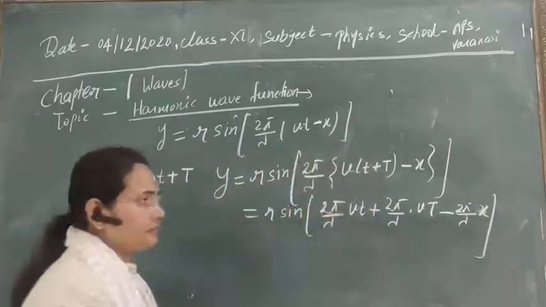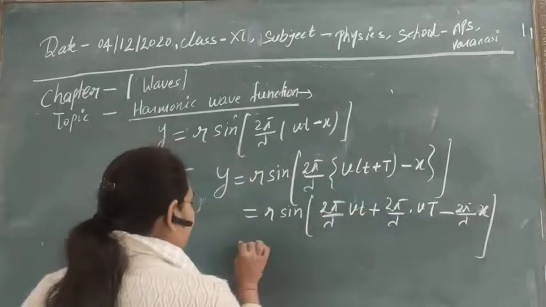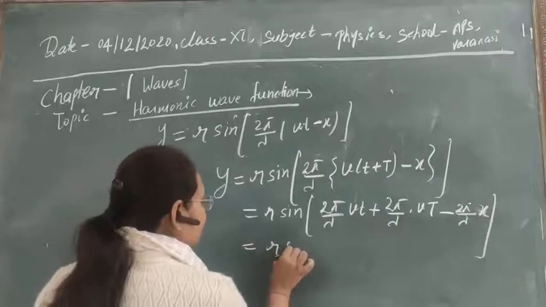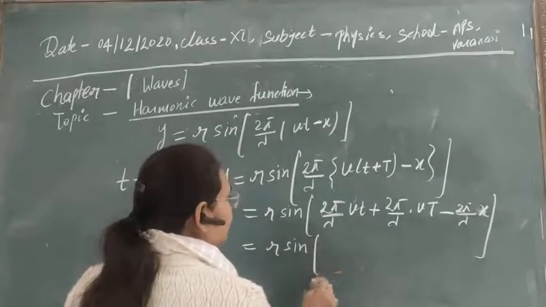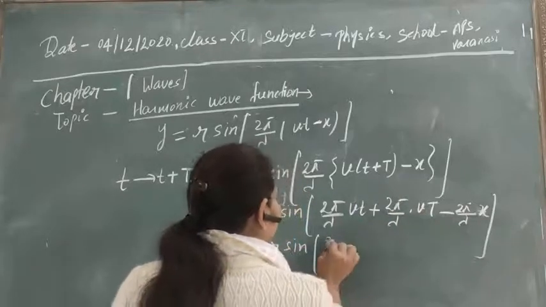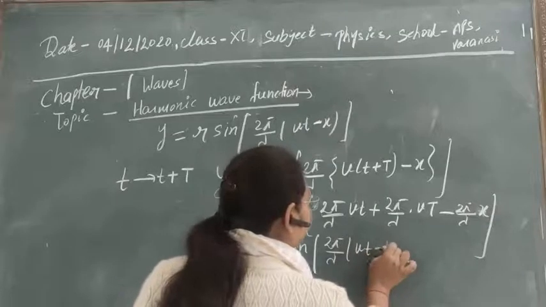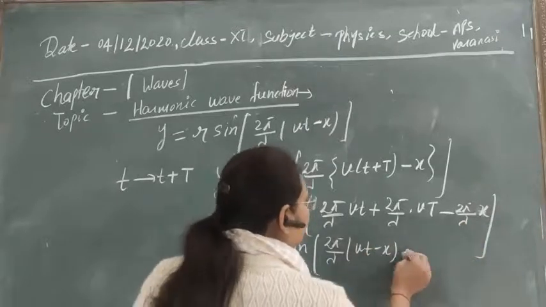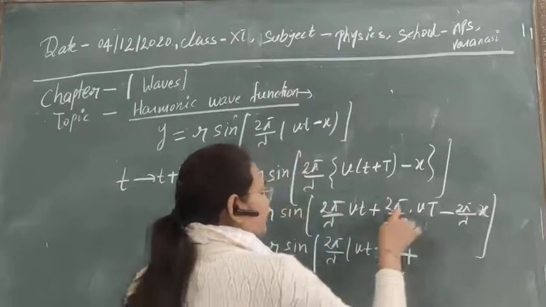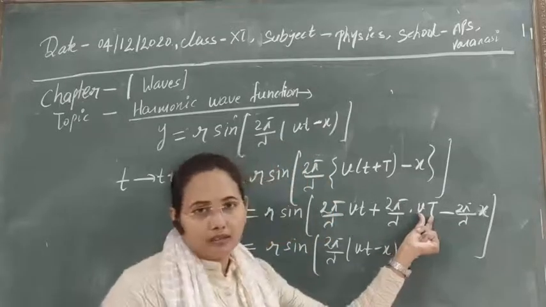Clear? Just multiply all this. After that, let's take common between these two factors. So this will be obtained as 2 pi by lambda (vt minus x), plus this other factor, in which you know that lambda is equal to v into T.